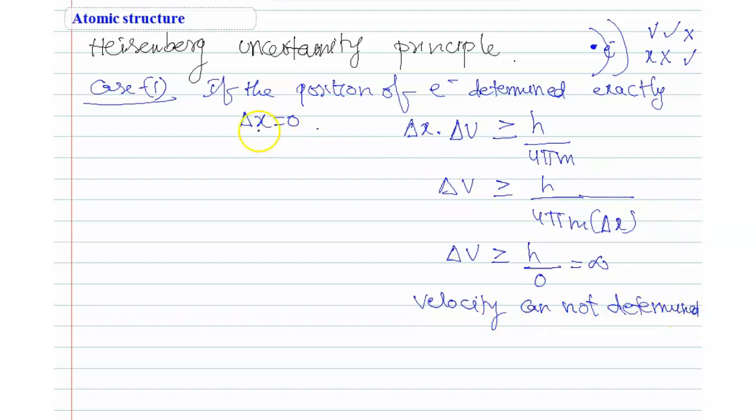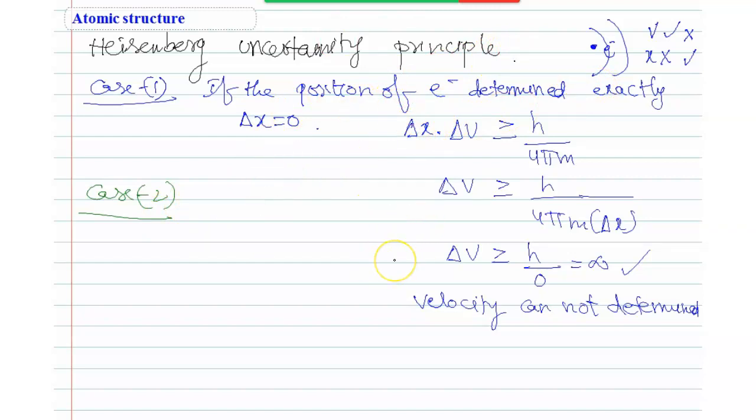So what is the meaning here, students? If the position of the electron is determined exactly, there is no uncertainty, so delta x is 0. Substituting that value in the formula, h by 0 is infinity, so the velocity cannot be determined. Infinity means we cannot determine. So only position can be determined. That is case 1. Now we are taking the opposite.